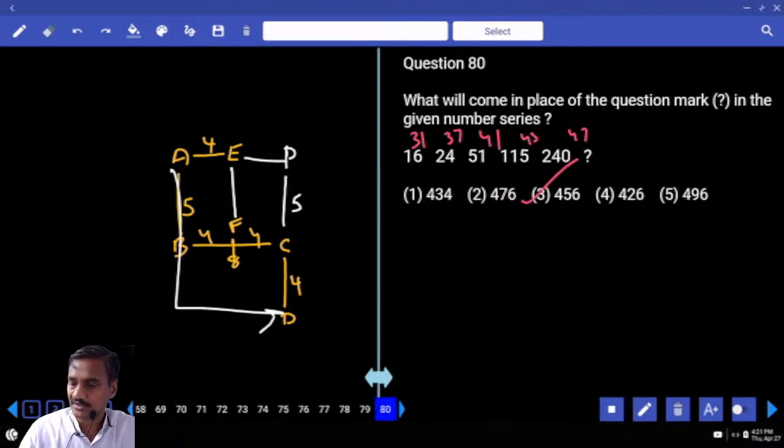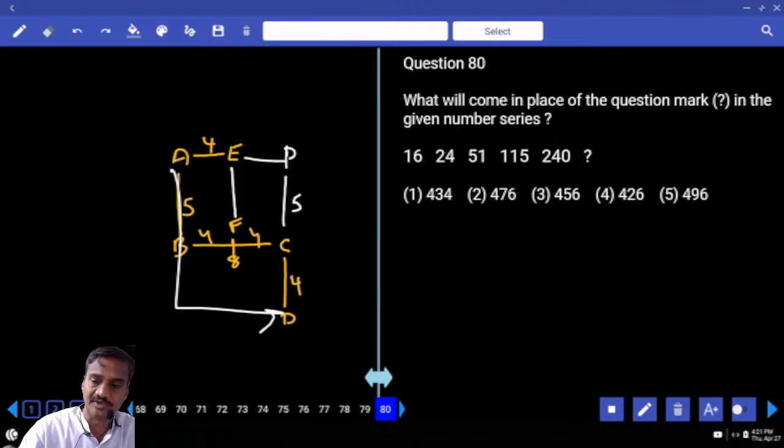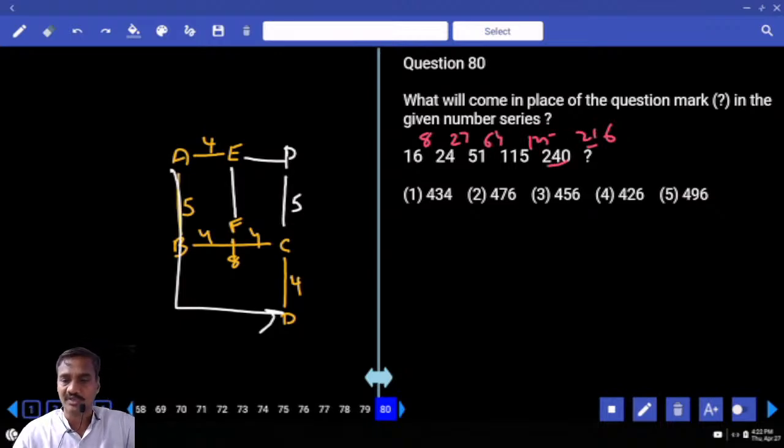Then 80. Now this is 18, 16, 24. Now 16 and the difference is 8. And 24, how is it written? 24 plus how much? 27. 2 cube, 3 cube. Next 4 cube, 5 cube, 6 cube is 216. 24 plus 21, 45. And 4, 56, choice 3, question number 80.